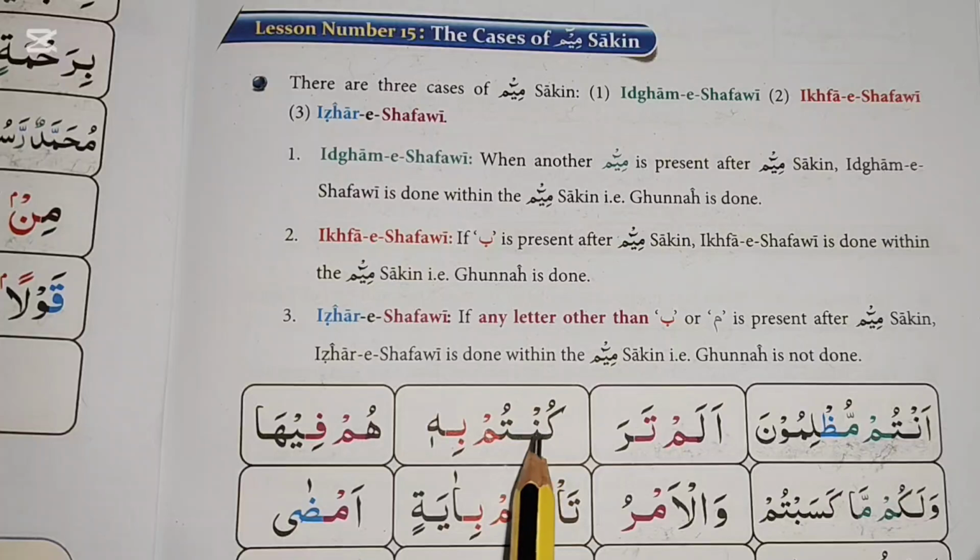Ta is a letter of Ikhfa. If any of the Ikhfa letters is present after Noon Sakin, then Ikhfa will be made, and nasalization, Gunna, will be done.